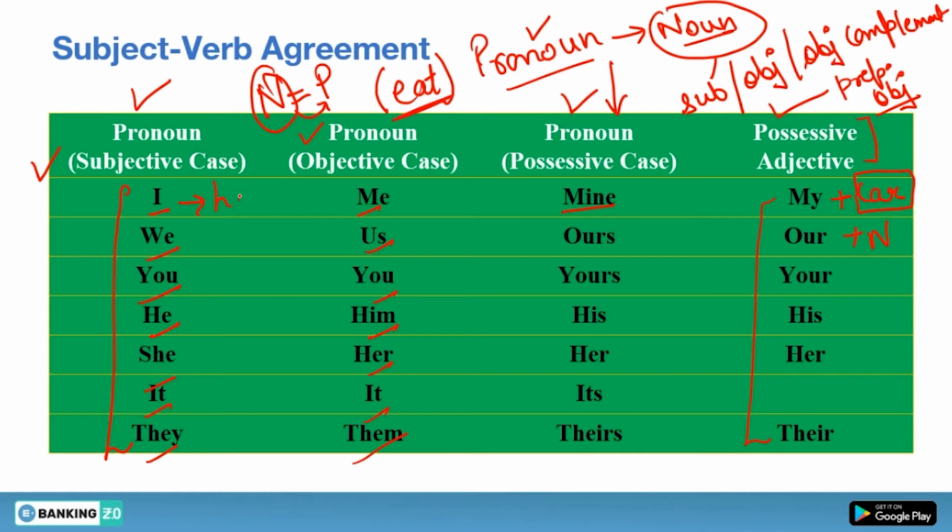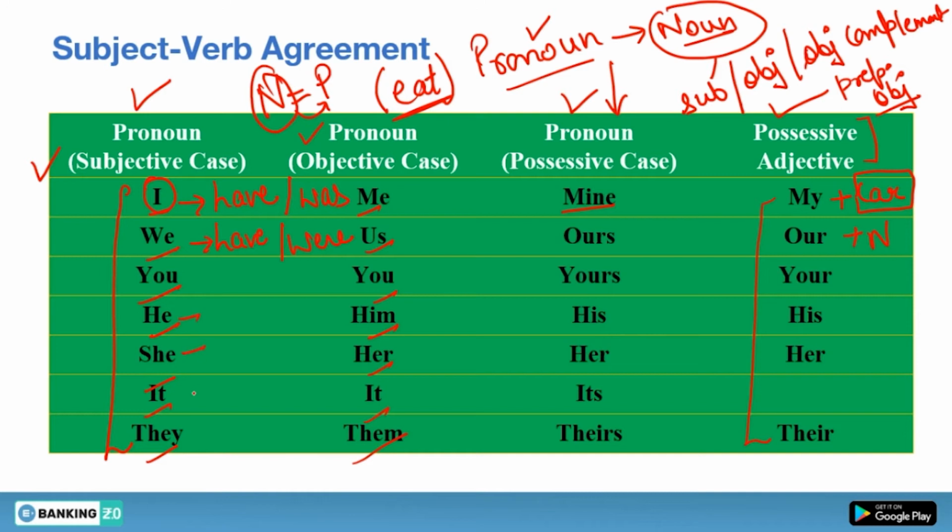Like I have. Have is the plural verb. We use have with we also. But when you say I was, it is singular, but we use were with we. So this is the exception.